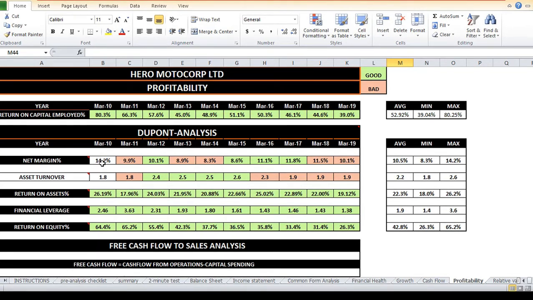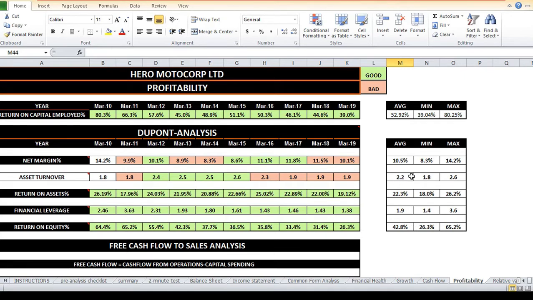Its net profit margins are modest, that is, the last 10 years average net margin is 10.5%, but its asset turnover ratio is high. That is why it is able to achieve high return on assets, and its 10-year average financial leverage is 1.9, which is also modest. So, Hero MotoCorp, with modest margins and modest financial leverage, is able to achieve high return on equity, that is a 10-year average return on equity of 42.8%, with the help of a high asset turnover ratio.